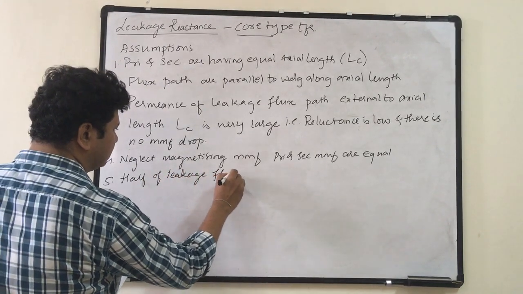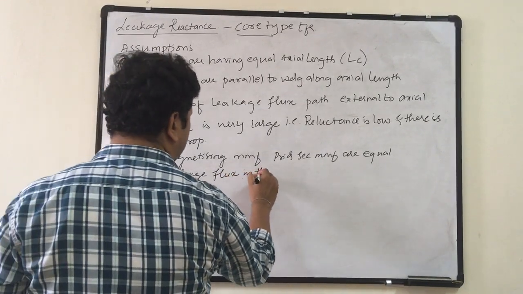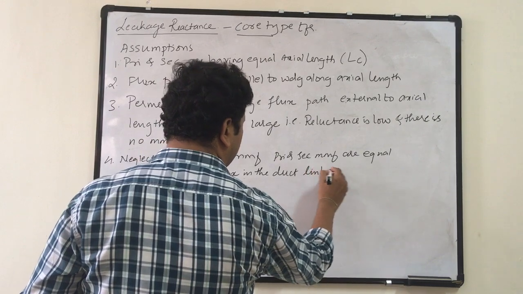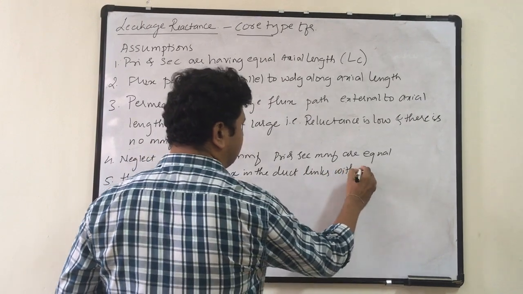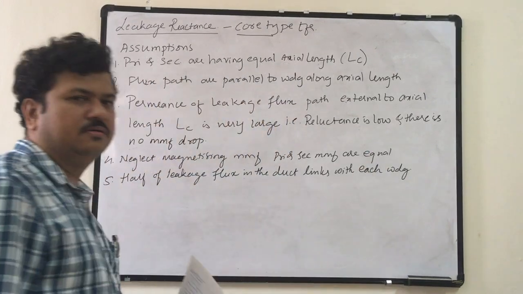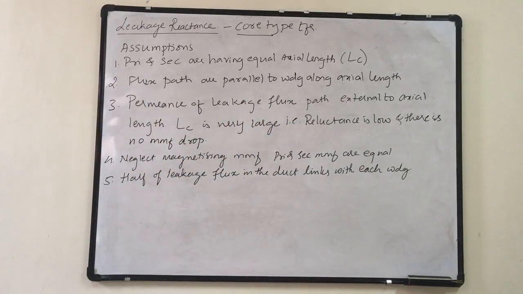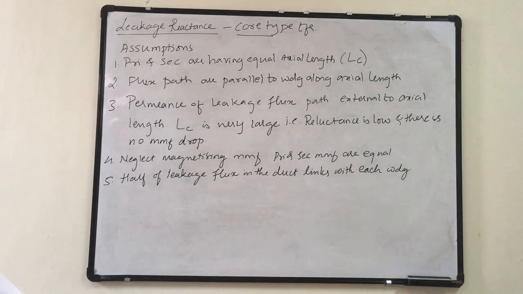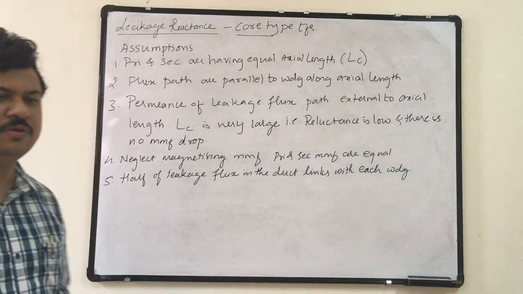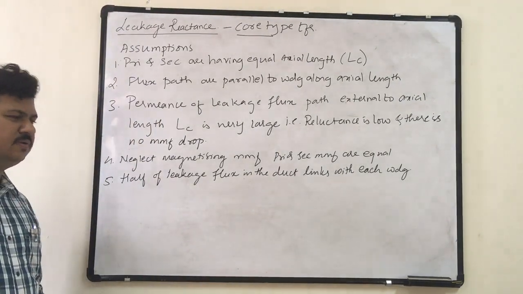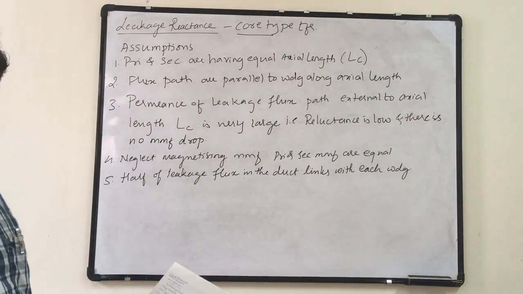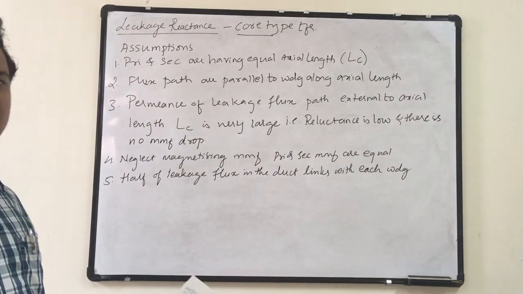We know that leakage flux is linking to the core, it is linking with the primary winding, it is linking with the duct. So whatever leakage flux is present in the duct, half of it links to the primary winding and half to the secondary winding.